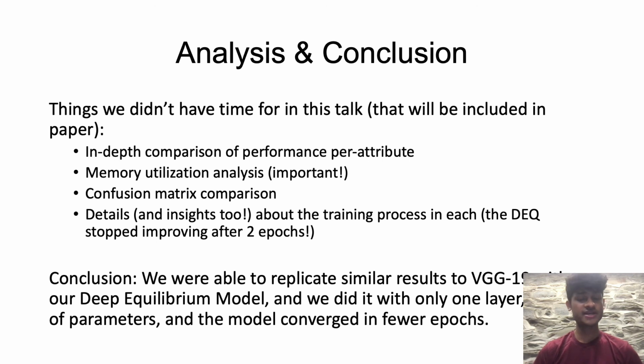There's a lot of analysis that I couldn't get to in this talk, but will be explained in the paper, namely confusion matrices, memory utilization analysis, and comparisons on the per attribute performance to uncover the black box behind both models and also offer some observability into DEQs. More importantly, it's exciting that we were able to replicate similar results to a VGG19 network with DEQs on a CV task that hasn't been applied to implicit neural networks before. I can't wait to keep going at this and share more of my results in the paper.